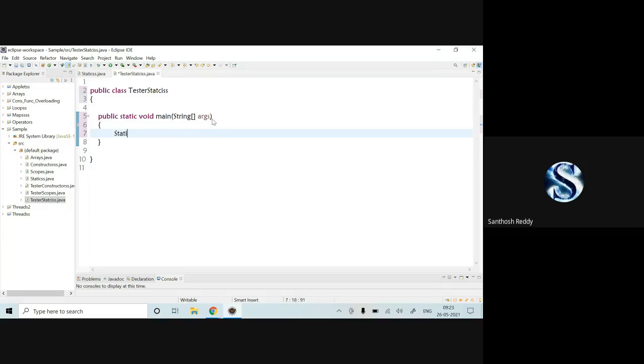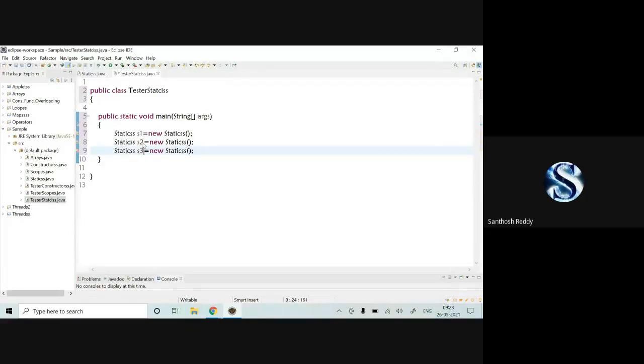So I'll create statics S1 is equal to new statics, open and close parenthesis. The same way I'll create another two to three objects, S1, S2, S3.